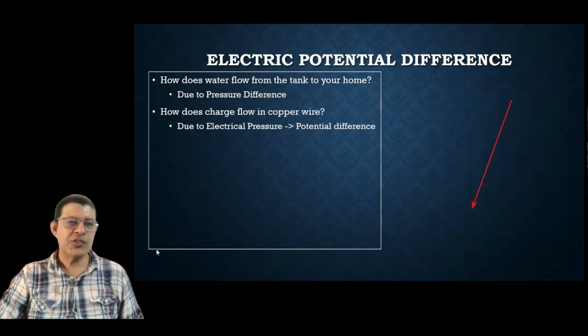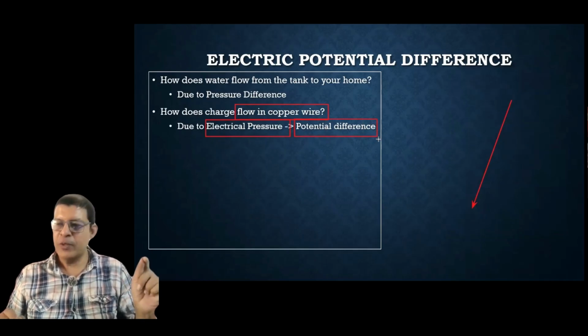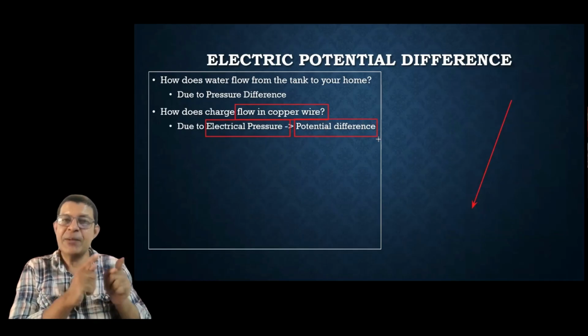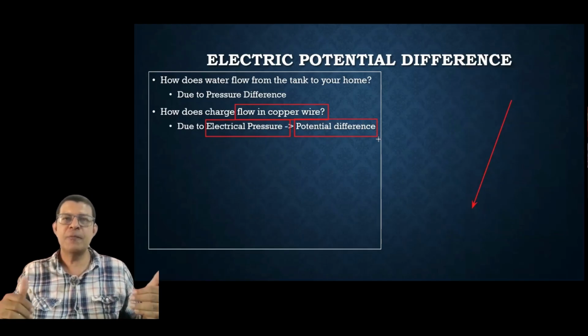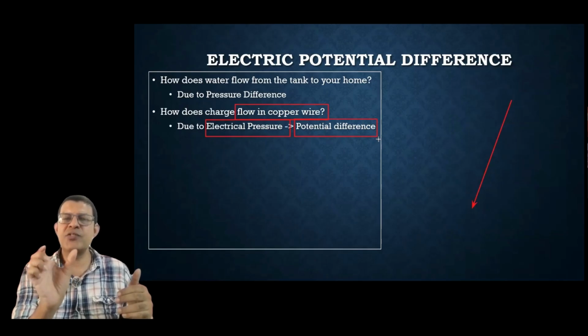So how does charge flow in a copper wire? It flows due to electrical pressure. That is called the potential difference. One terminal of the battery is at positive potential. Positive means high potential, negative means low potential. You have seen a battery, right?